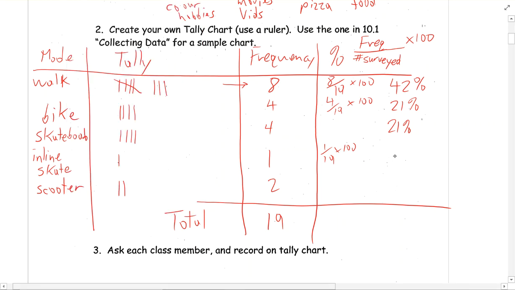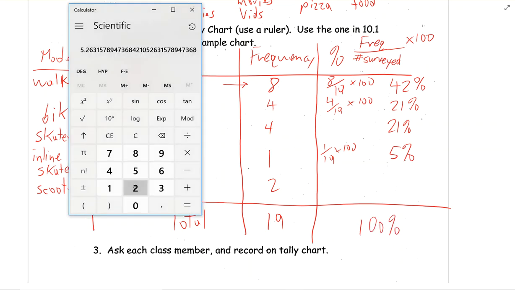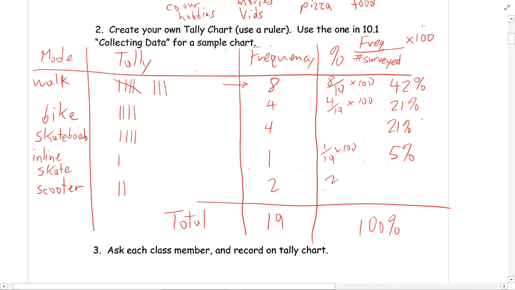5%, yep. Now the last one, this should all add up to 100%. So I have two things I can do here. I can go 2 divided by 19 times 100, which is 10.5. So 2 divided by 19 times 100 equals 11%. But I'm just going to double check.